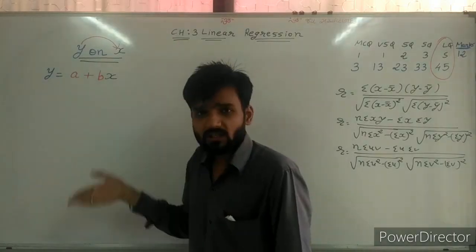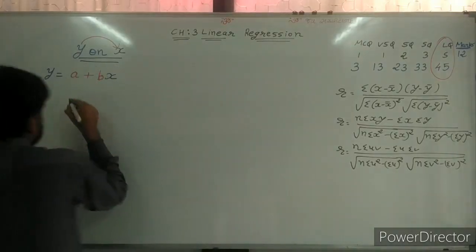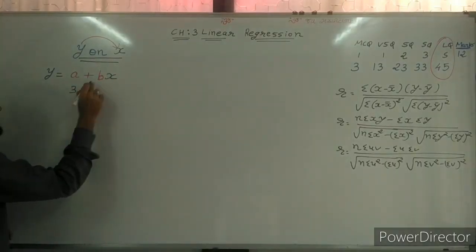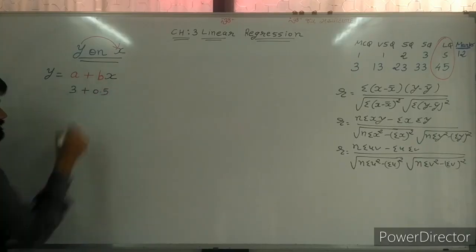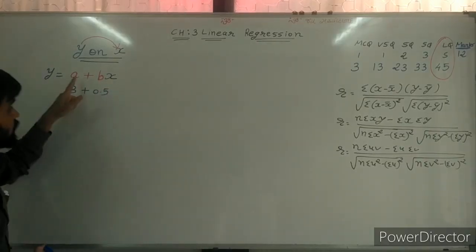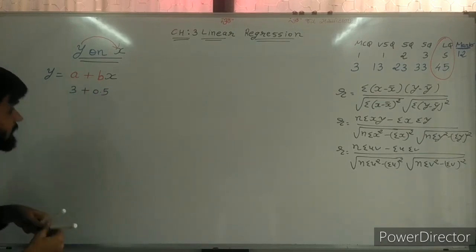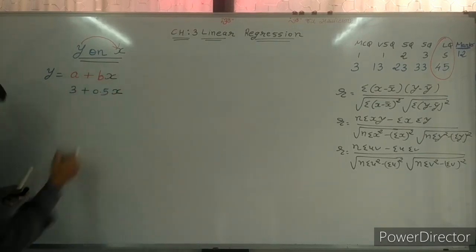Sir, what are a and b? Suppose the assumption is that a is equal to 3 and b is equal to 0.5, and x as it is.